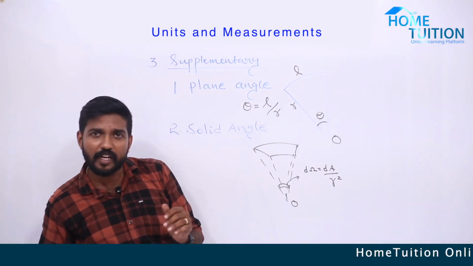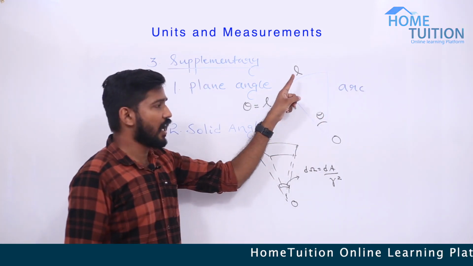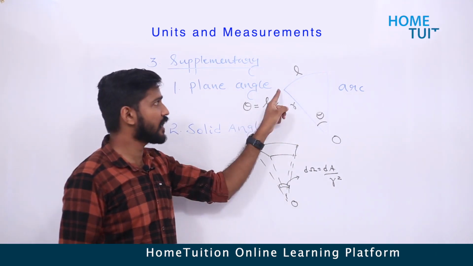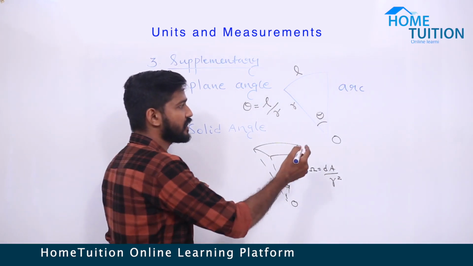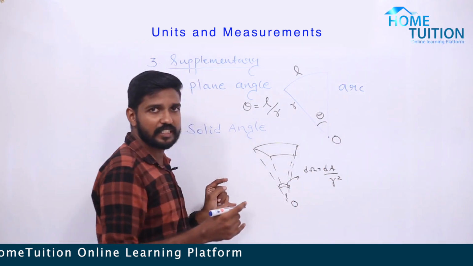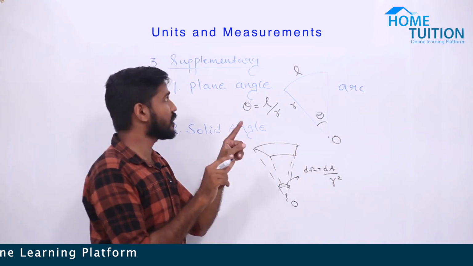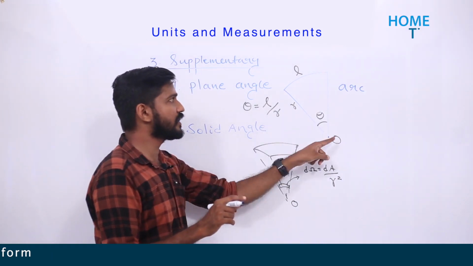Suppose this is an arc of length L, and the arc makes an angle theta at the center. The symbol for plane angle is theta, and r is the radius.